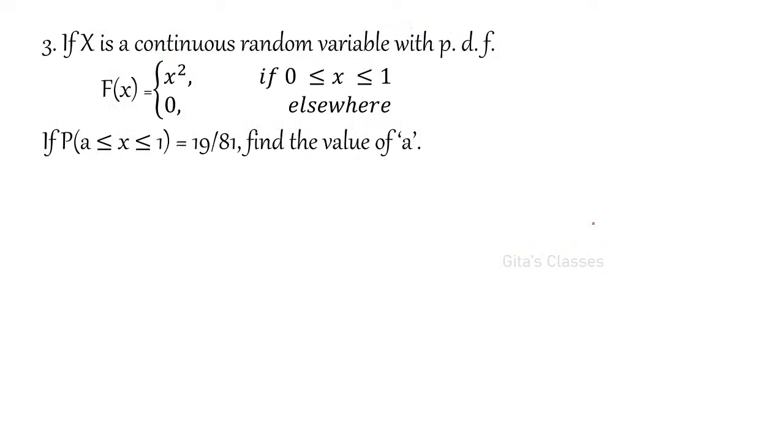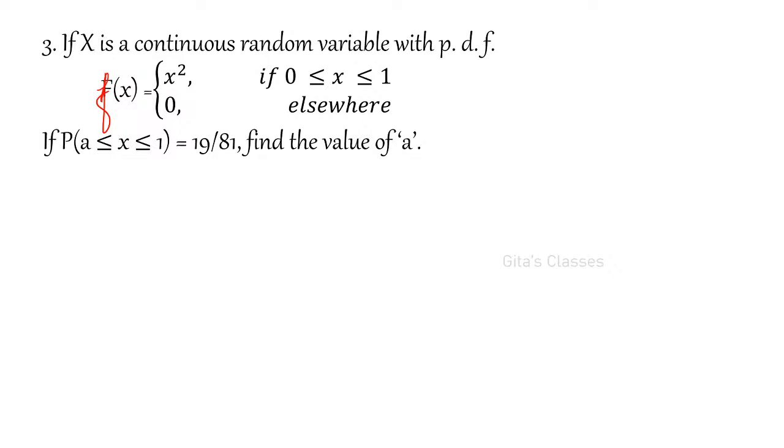If X is a continuous random variable with PDF capital F of x, sorry, this is not capital F of x, this is small f of x. PDF always means small f of x. It is a typo. It is small f of x equal to x squared if 0 less than x less than or equal to 1, and 0 elsewhere. So x squared in the interval 0 to 1, 0 elsewhere. Yes, Shrutika, correct, very good. 13 by 5 is right.